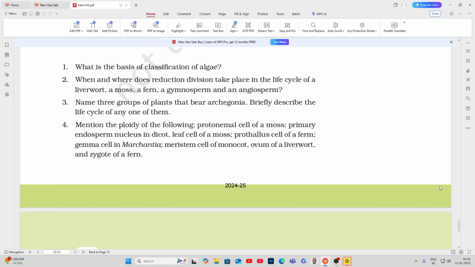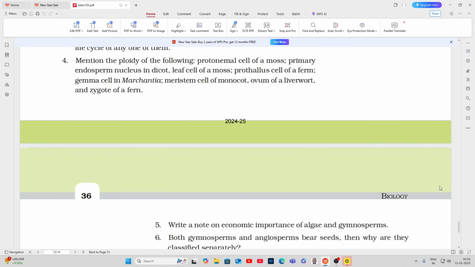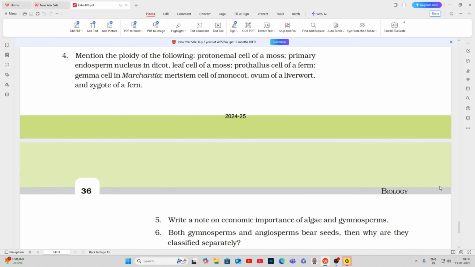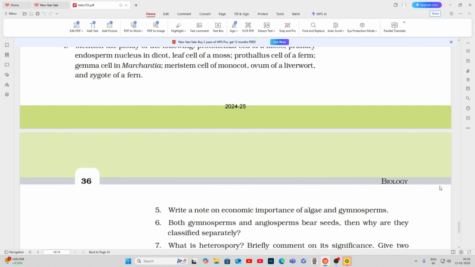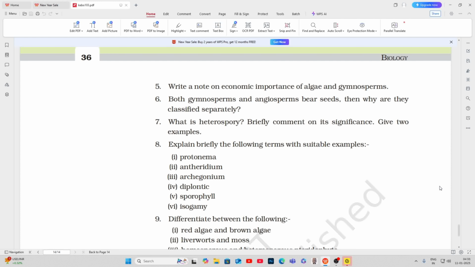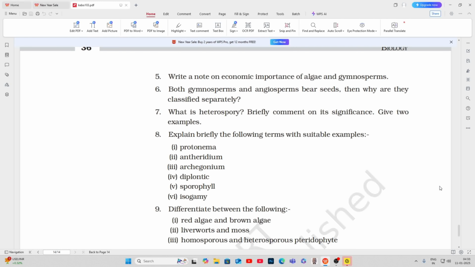4. Mention the ploidy of the following: protonemal cell of a moss, primary endosperm nucleus in dicot, leaf cell of a moss, prothallus cell of a fern, gemma cell in Marchantia, meristem cell of monocot, ovum of a liverwort, and zygote of a fern. 5. Write a note on economic importance of algae and gymnosperms. 6. Both gymnosperms and angiosperms bear seeds. Then why are they classified separately? 7. What is heterospory? Briefly comment on its significance.